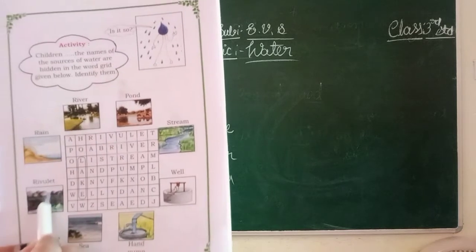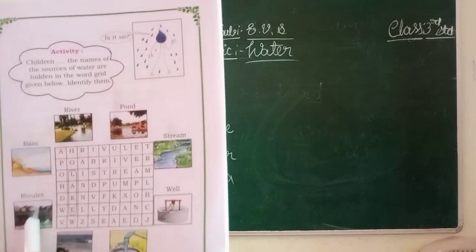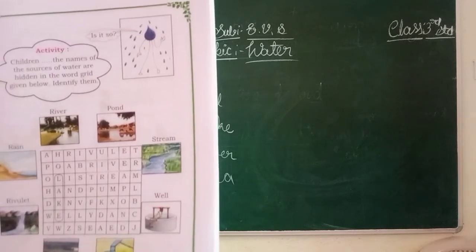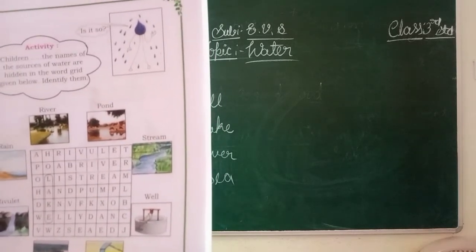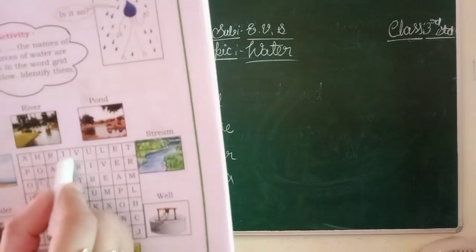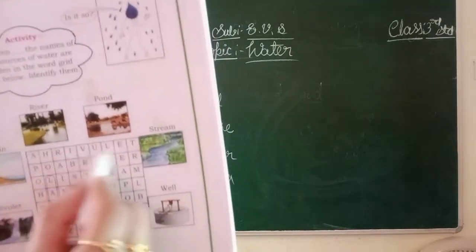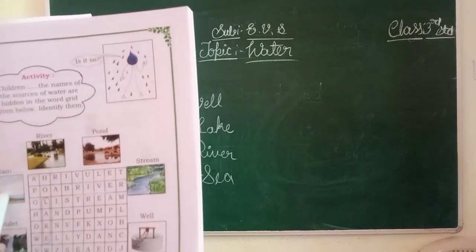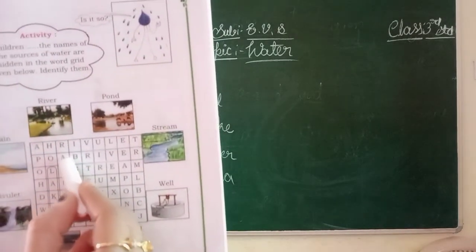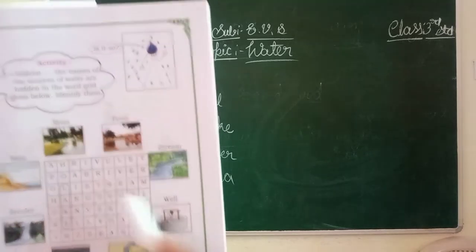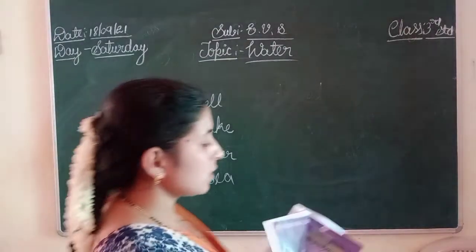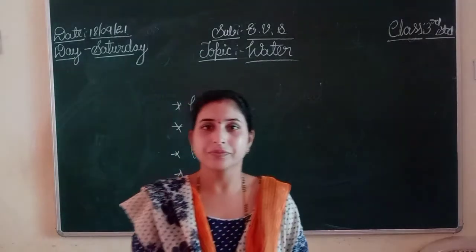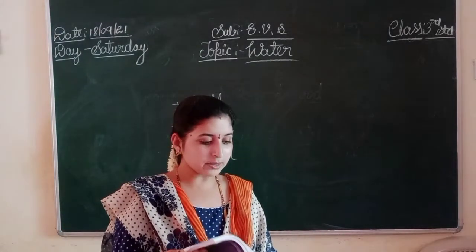Rivulet. Did you get it, children? Here I got R-I-V-U-L-E-T. Circle. Next, this is rain. R-A-I-N. Yes, I got R-A-I-N. Put circle. Over. We found all the sources of water names, right? Yes. Next, come to page number 31.